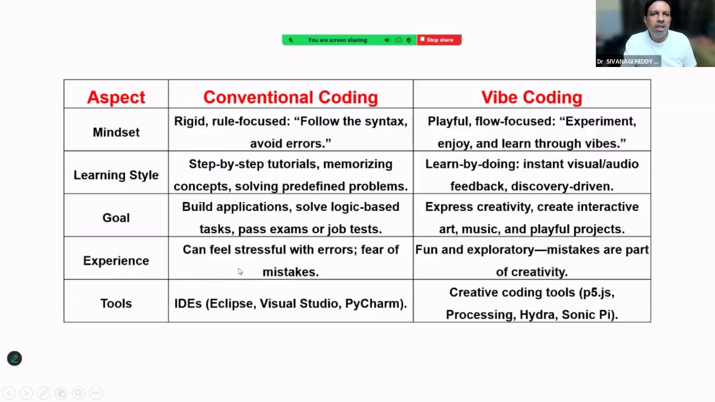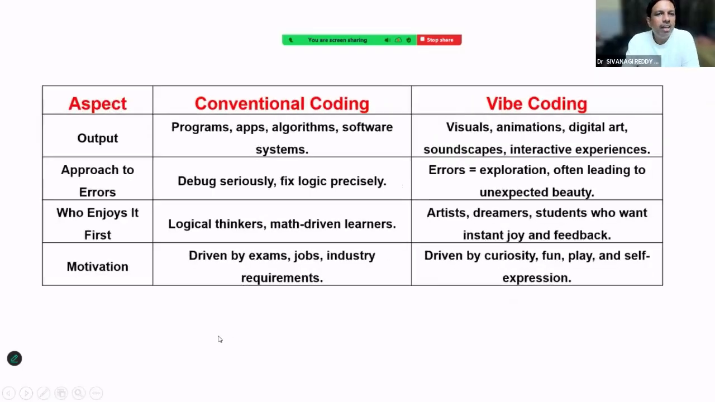In conventional coding, more experience is required in order to identify the errors. Here it's a part of creativity. A mistake is not an error, it's simply creativity, we can say. When it comes to tools, for conventional coding we use Visual Studio, PyCharm, these things. For vibe coding, there are some tools, and more tools are available. You can search online. When it comes to output, programs, apps, algorithms, softwares, systems are what we develop in conventional coding. But in the process of vibe coding, we can do those things also.